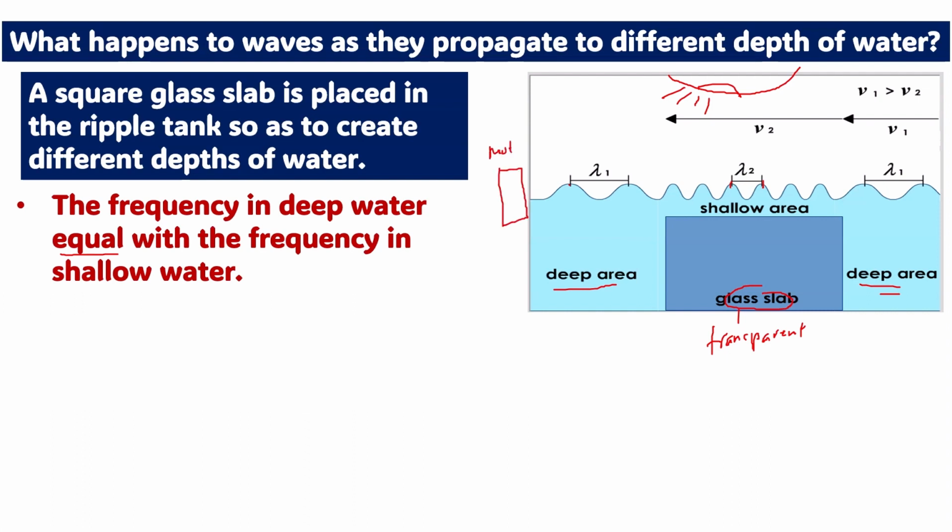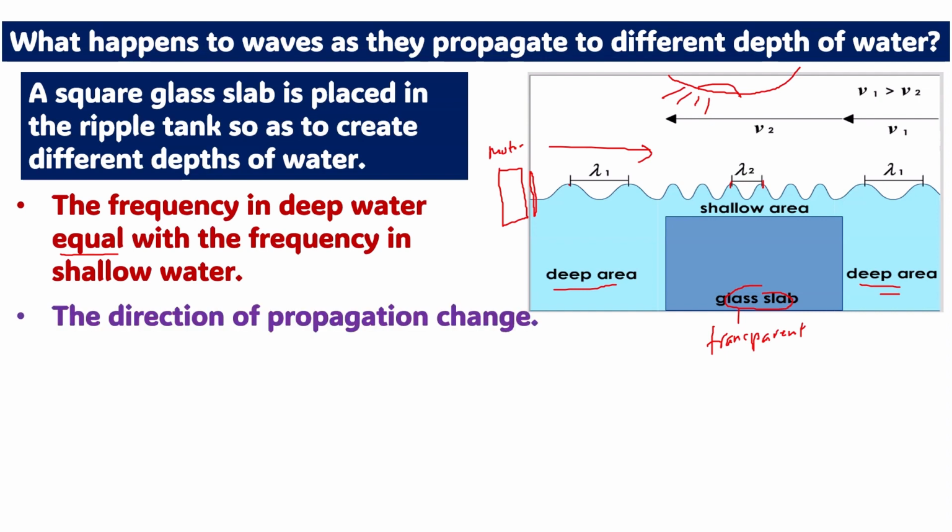So let's say here is the motor which vibrates the dipper, right? So it vibrates the dipper. So here is the dipper, which vibrates, so produces ripple, produces wave. So the wave will come from left to right. So both have the same frequency. Same motor means same frequency.